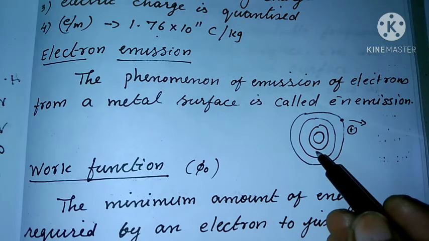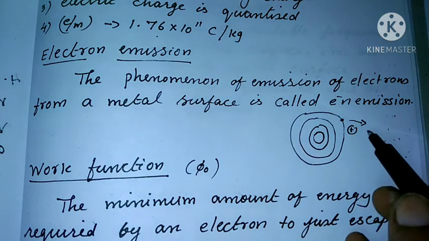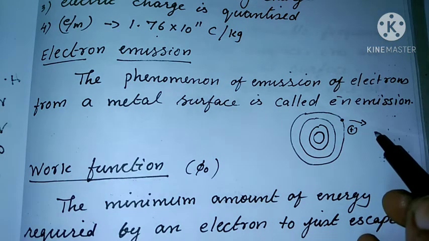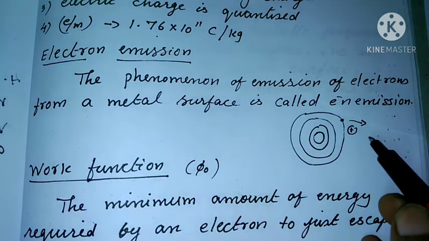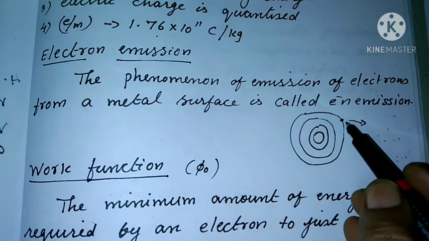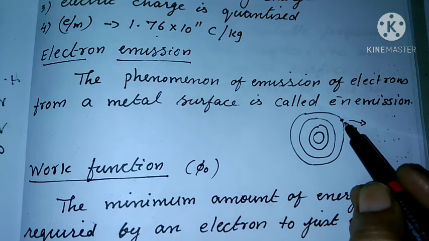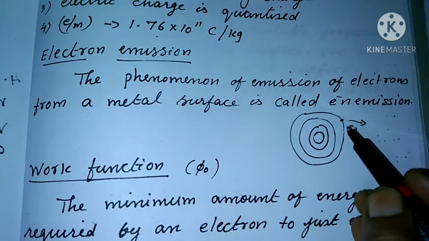Thus there is an attractive pull between the positive ion and the electron. So this electron can come out of the metal surface only if it has sufficient energy to overcome this attractive pull.